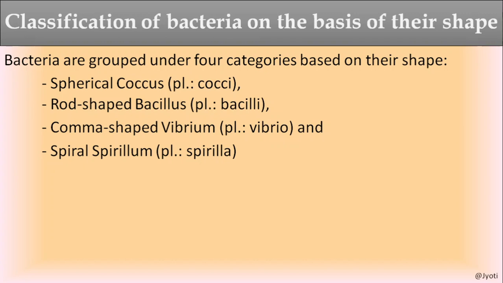Then rod shaped bacteria are called bacillus, singular is bacillus, plural is bacilli. Similarly, comma shaped bacteria are called vibrio. Vibrio is the singular, plural is vibrio. Then spiral shaped bacteria are called spirillum, and the plural is spirilla.